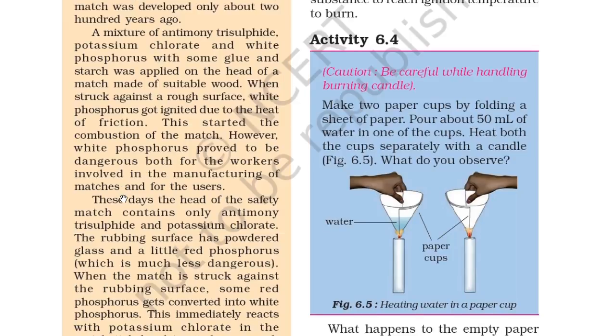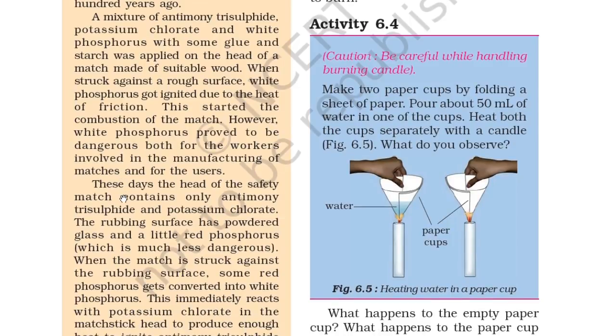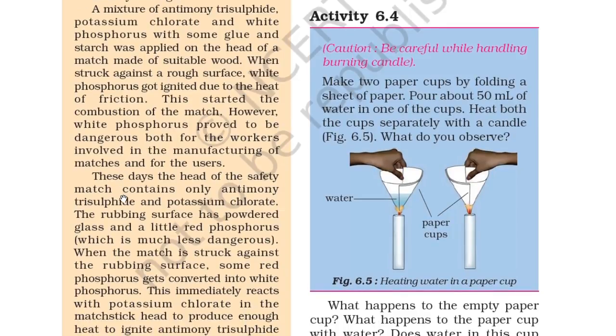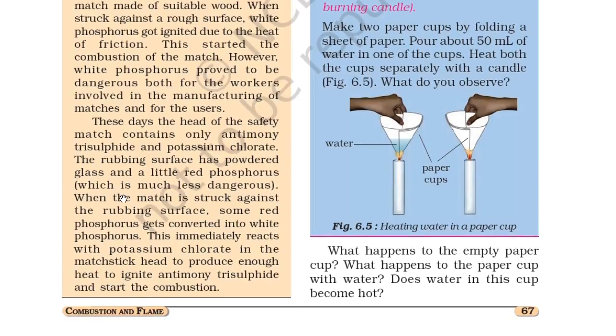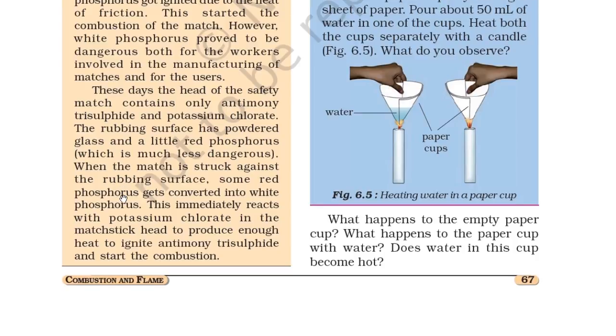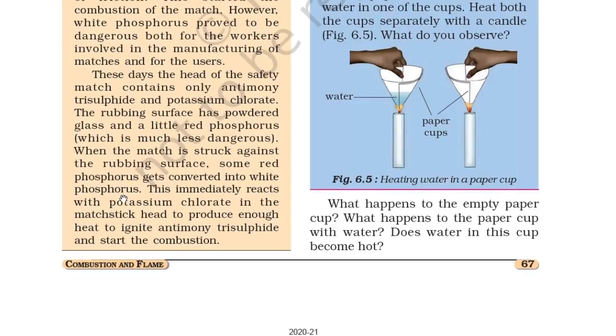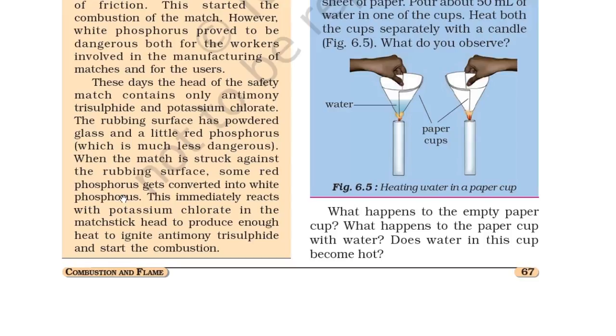However, white phosphorus proved to be dangerous both for the workers involved in the manufacturing of the matches and for the user. These days, the head of the safety matchstick contains only antimony trisulfide and potassium chloride. The rubbing surface has powdered glass and a little red phosphorus, which is much less dangerous. When the match is struck against the rubbing surface, some red phosphorus gets converted into white phosphorus. This immediately reacts with potassium chloride, and the reaction produces enough heat to ignite antimony trisulfide and start the combustion.